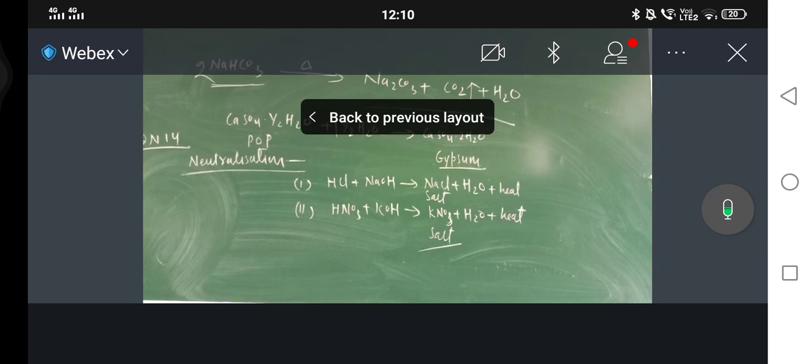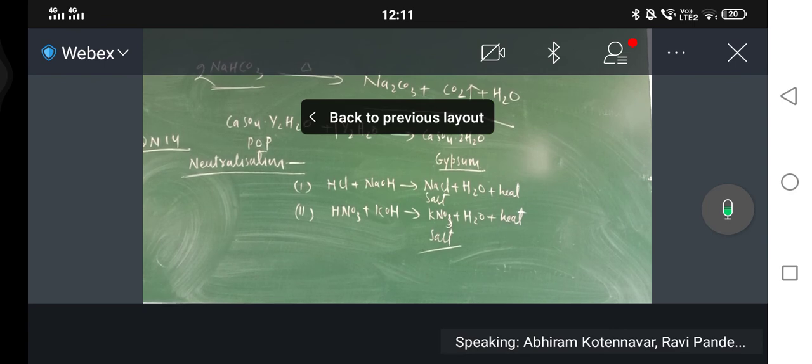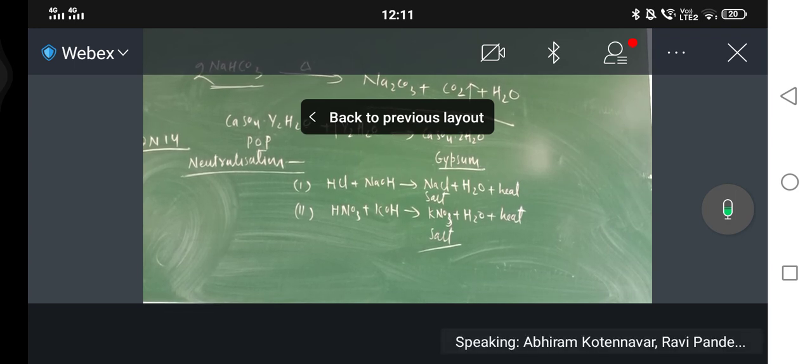So just see, lesser the pH, greater will be the hydrogen ion concentration and acidic will be the solution. Similarly, more the pH, lesser will be the H positive ion concentration but greater will be the OH negative ion concentration. And alkaline or basic will be the nature of solution. So in this case, A is acidic and B is basic. Correct?